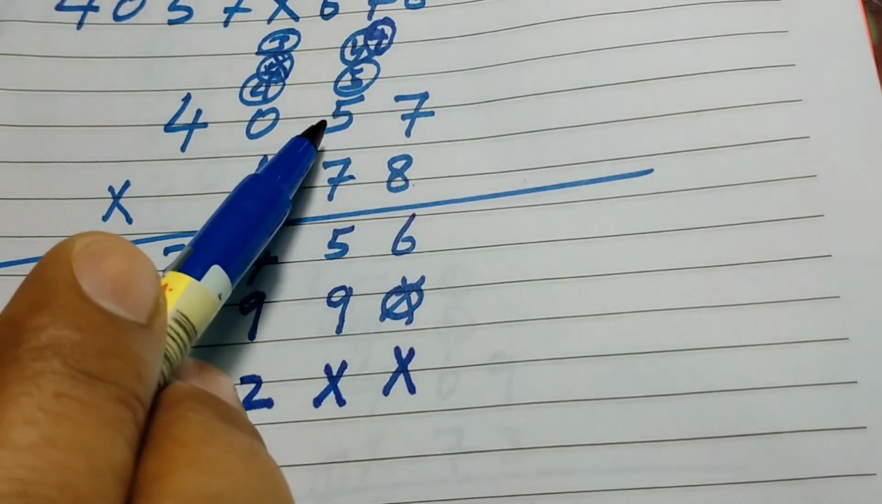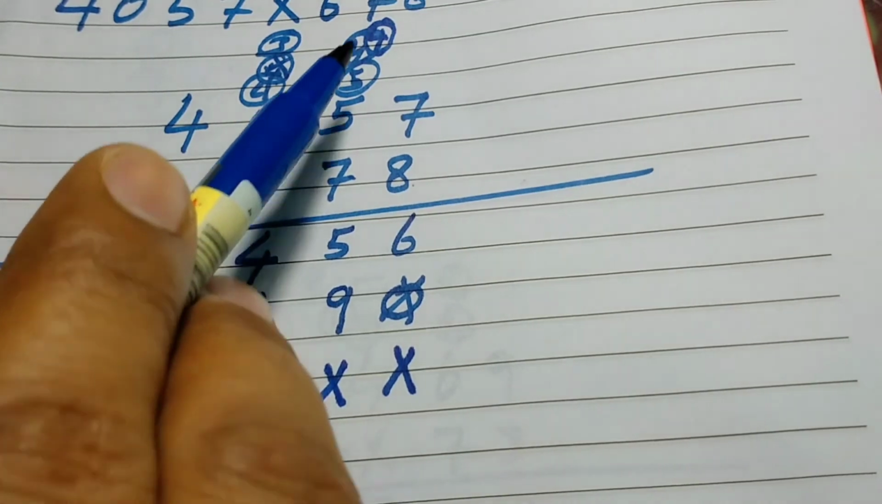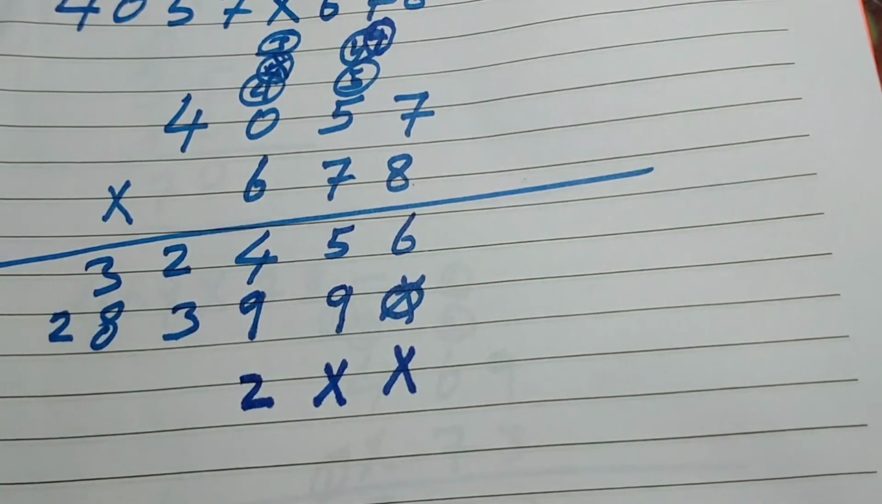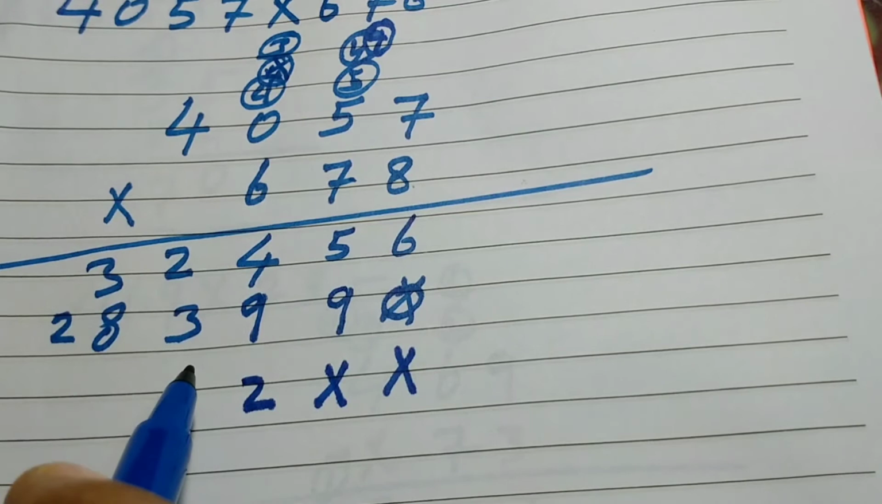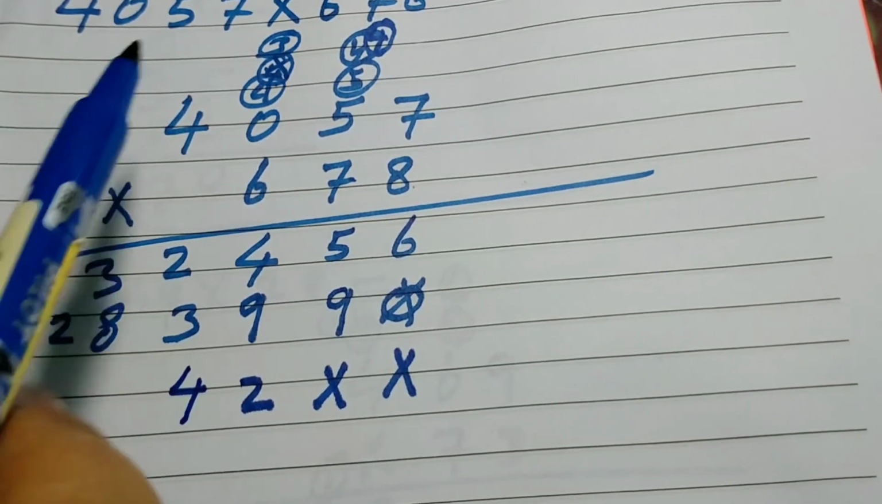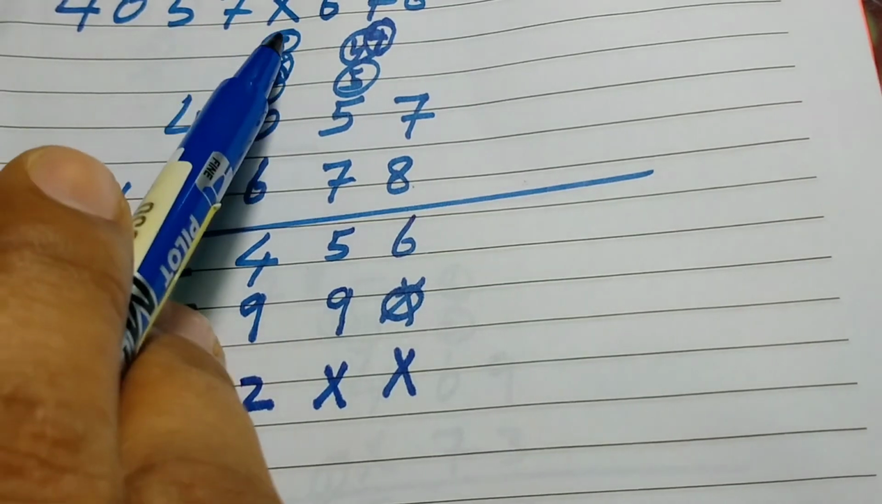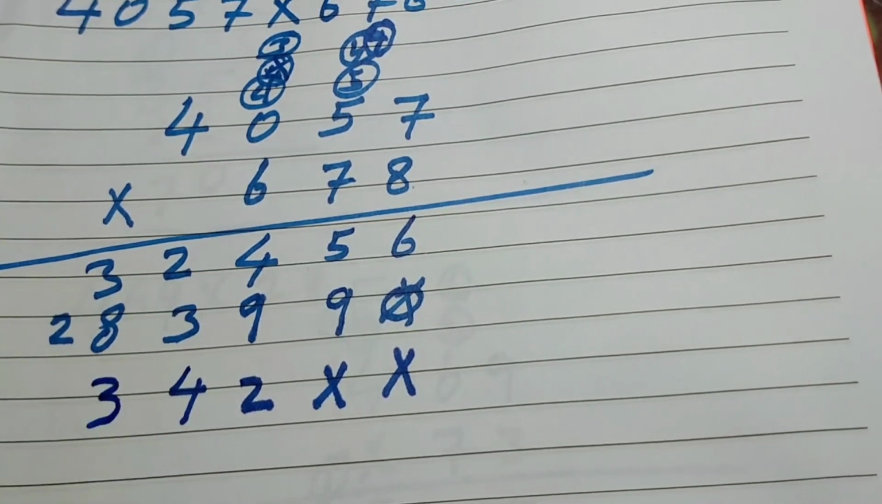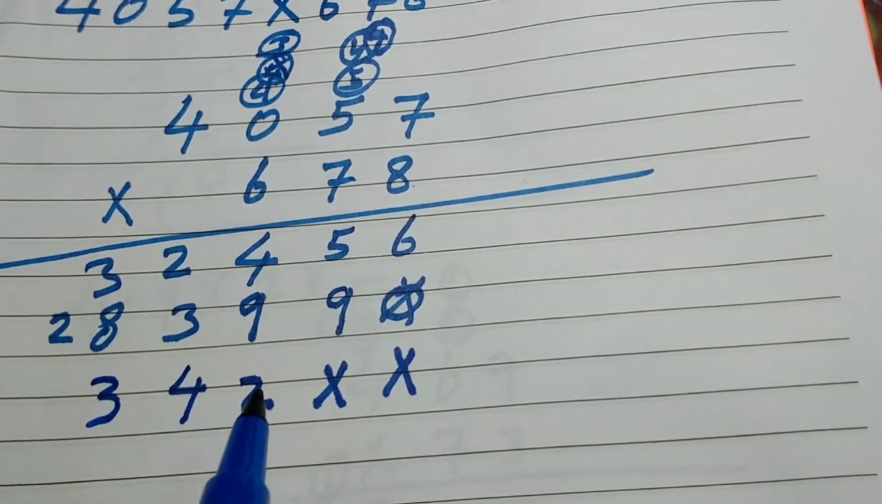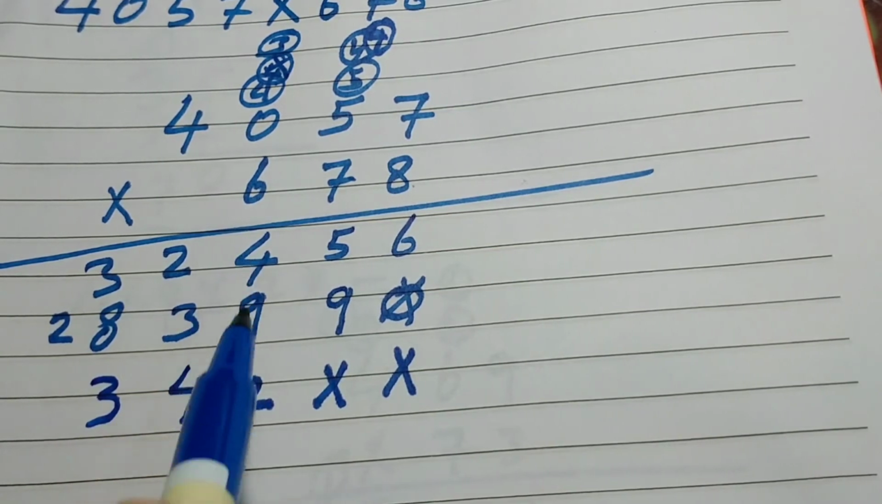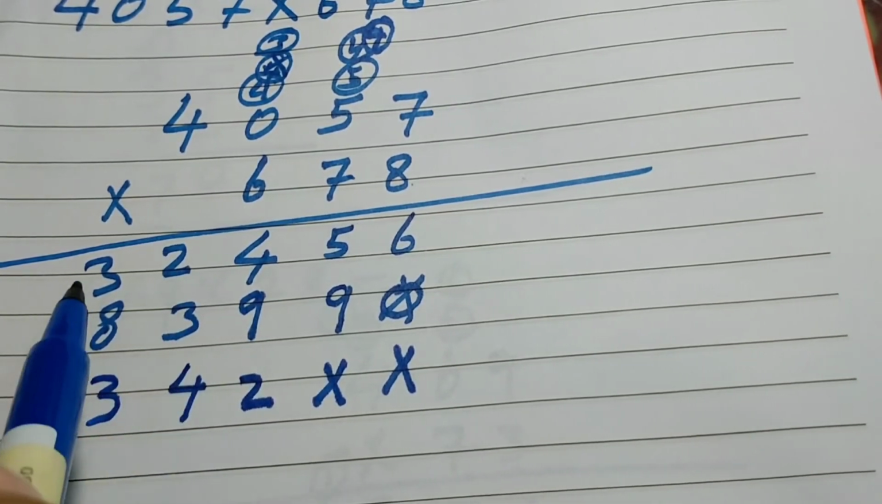30. 6 multiply 5 equal 30. 30 plus 4, 34. 4 here and 3 at the next number. So 6 multiply 0, 6 plus 3, 3. Clear? Look, I am writing the number under the same column.